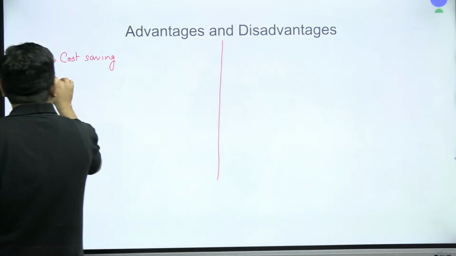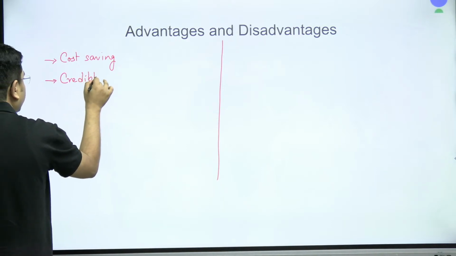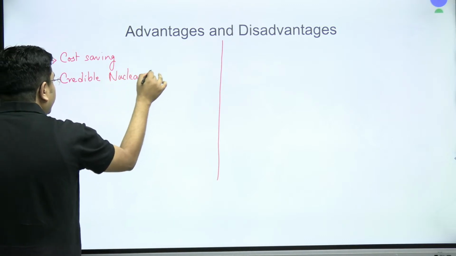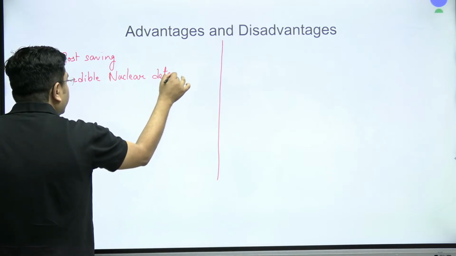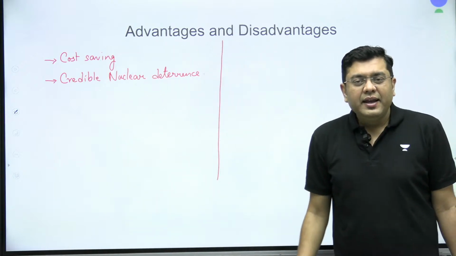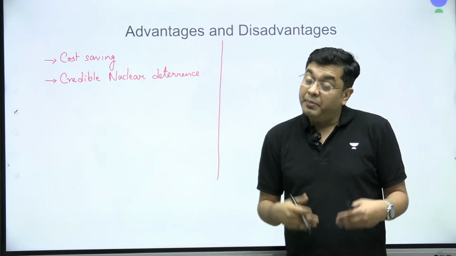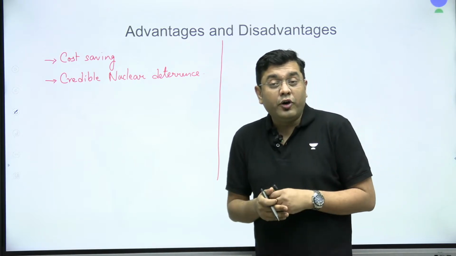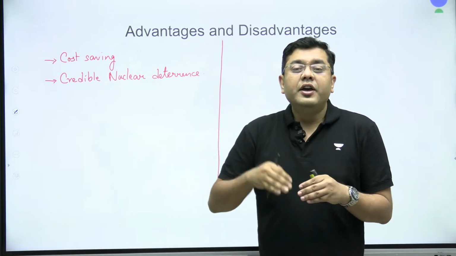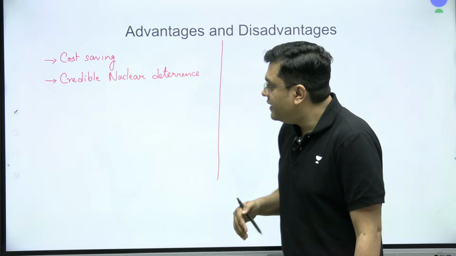Secondly, it adds a credible nuclear deterrence, because your second strike capability will be much more enhanced. And for this, you need the deployment, which India is very close to developing, of this MIRVing tech in our submarine-based cruise missile systems and submarine-based ballistic missile systems. The Sagarika series of missiles that we have are cruise missiles with a range of 750 to 3000 kilometers as they are being developed.